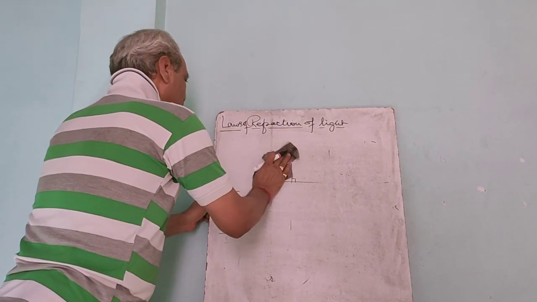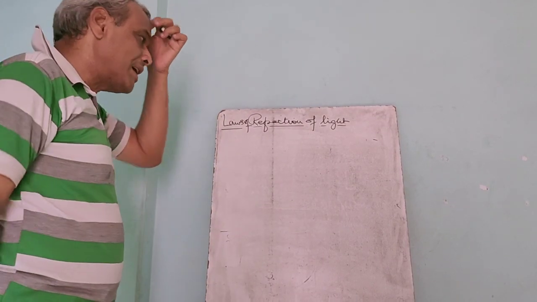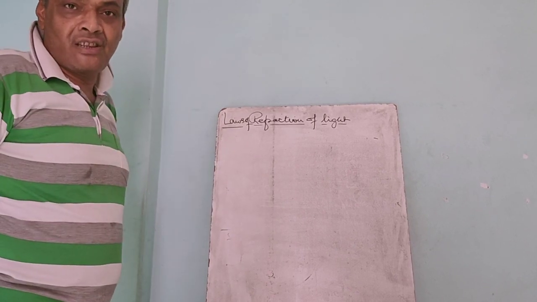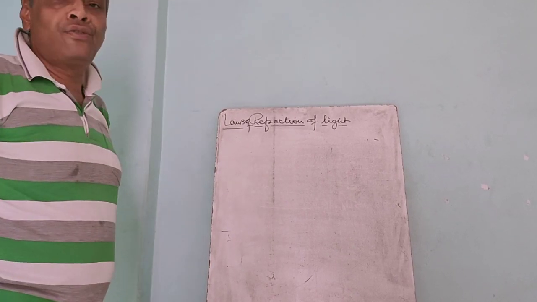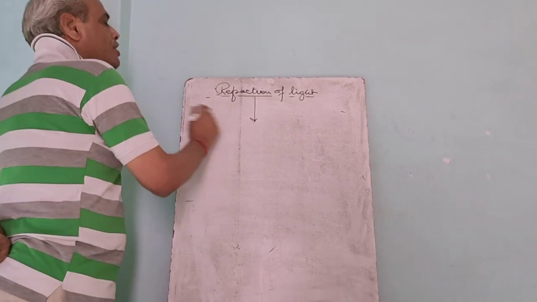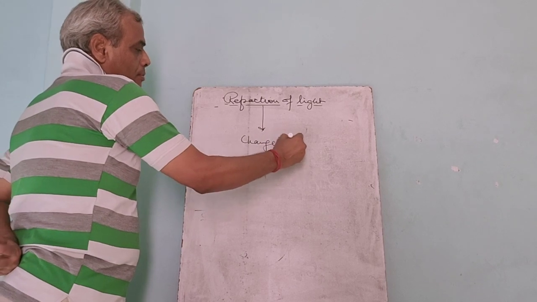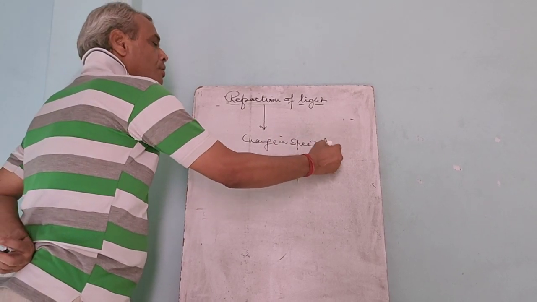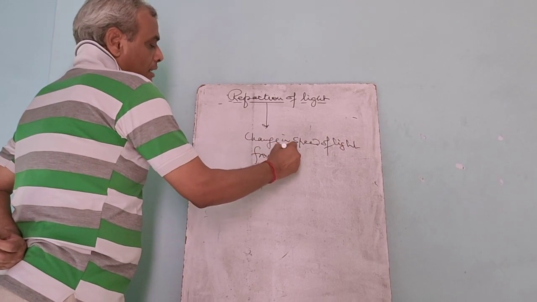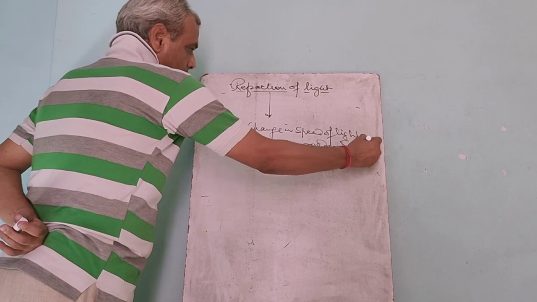One more thing. Whenever a ray of light travels from one medium to another, its speed changes, and that is the only reason for refraction of light. So what is the reason for refraction of light? Change in speed of light from one medium to another.